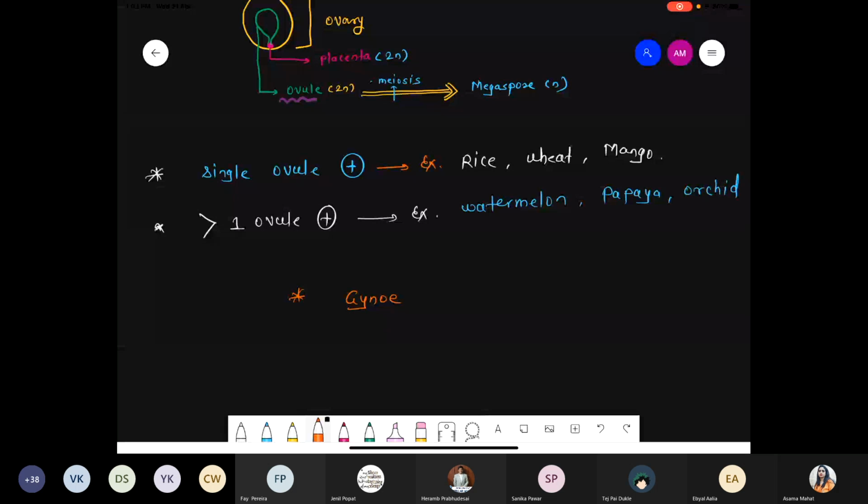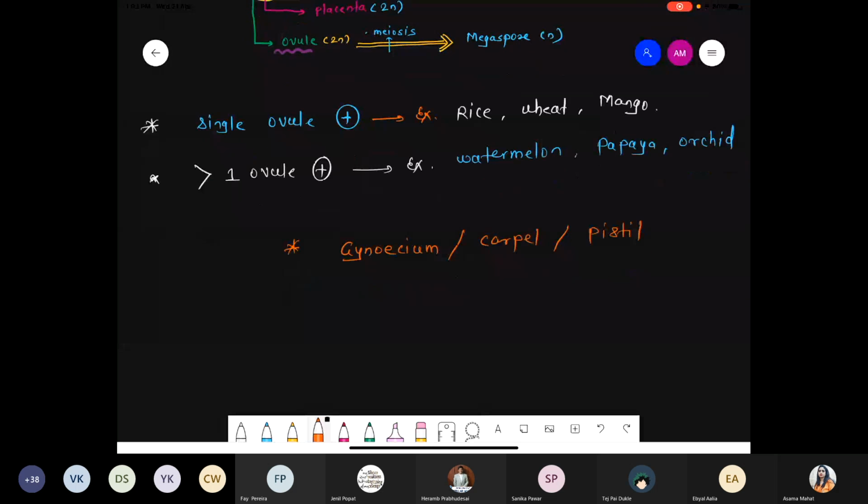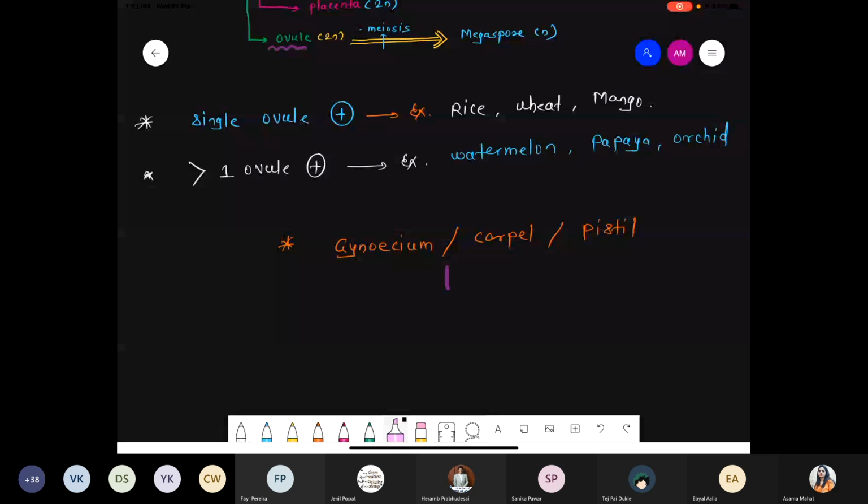You know very well that gynoecium is nothing but the carpel, that is, the pistil. So on the basis of the gynoecium, we are dividing the carpel into 2 parts, monocarpellary and polycarpellary.